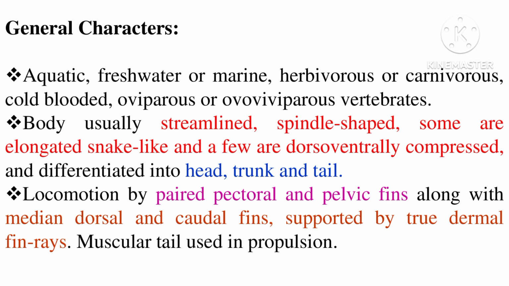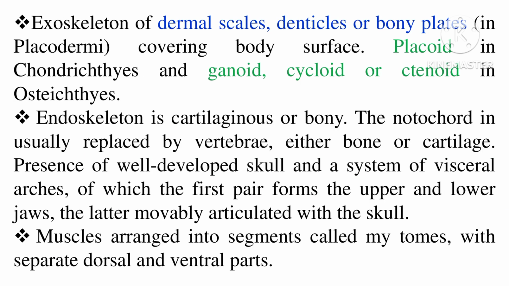The exoskeleton of the organisms is made up of scales. We know that the fishes are covered by scales, and they have different types of scales also. So commonly we call the exoskeleton dermal scales.